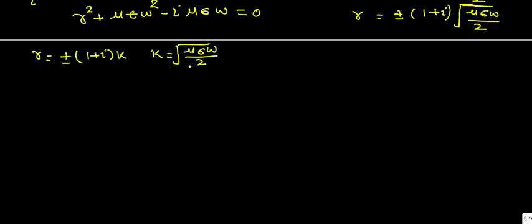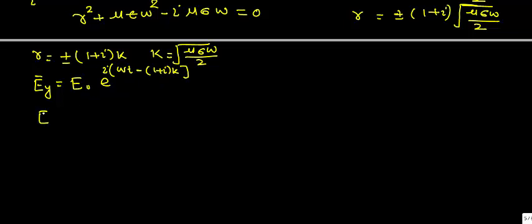Now if we put the values of this gamma in the general solution, that was Ey, it is equal to E naught e raised to power iota omega t. Here it was plus minus gamma, and if we put the value of gamma, then it is minus 1 plus iota into k.